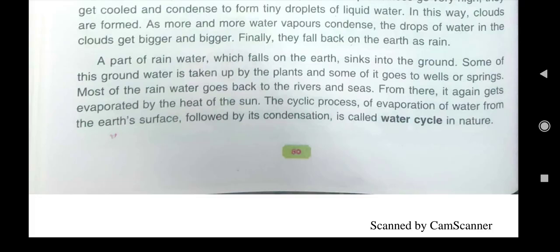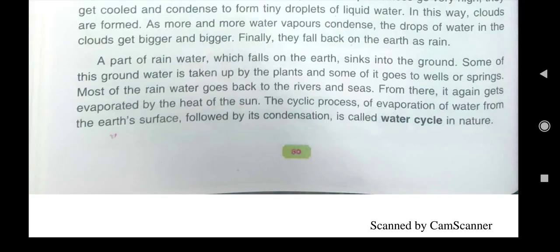transports to the different parts of the plants. Then these groundwaters are absorbed by the roots of plants, and some of it goes to wells or springs, and most of the rainwater goes back to the rivers and seas.